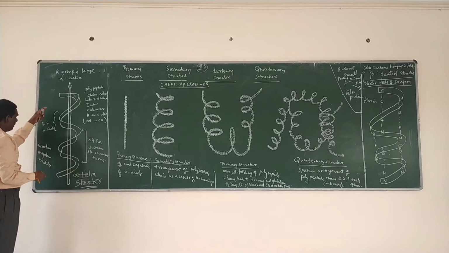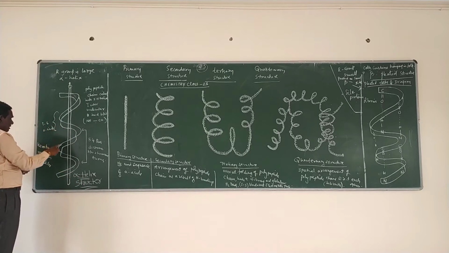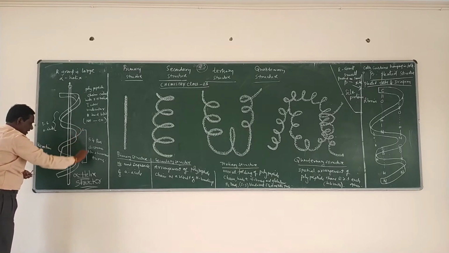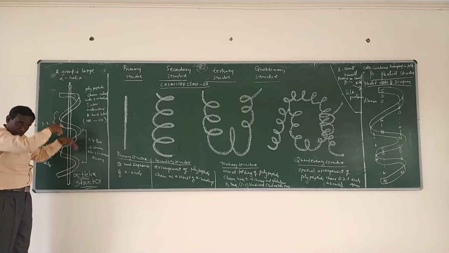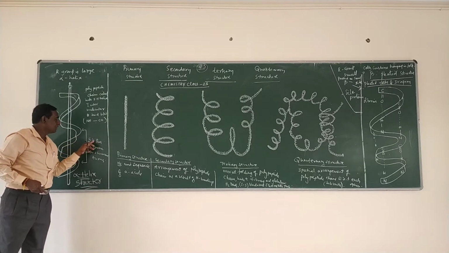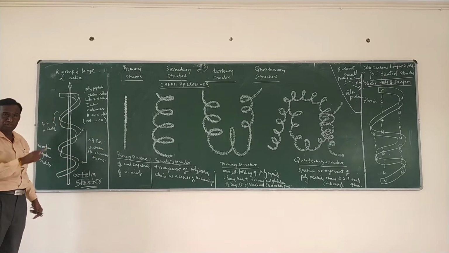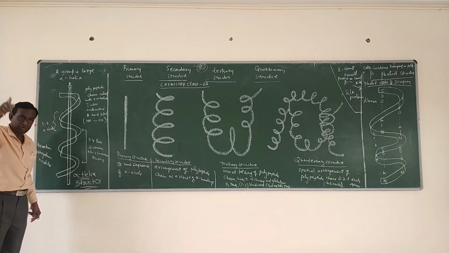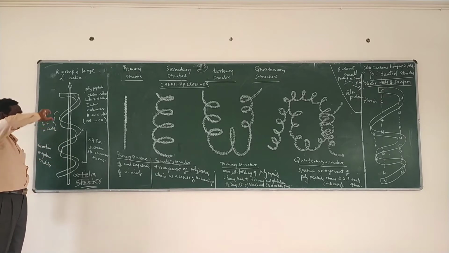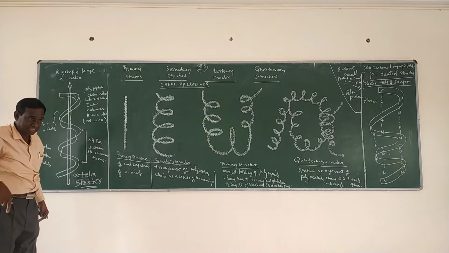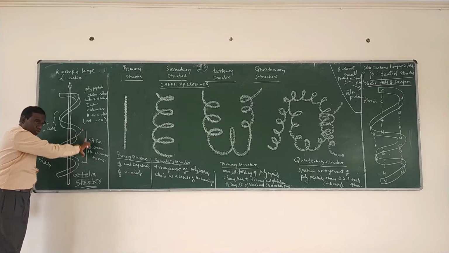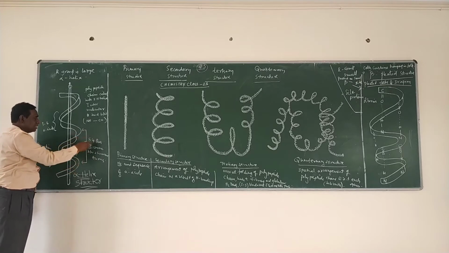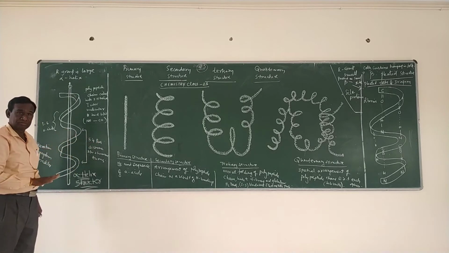The distance between two successive turns is found to be 54 picometers. So when the polypeptide chain is turned in a right-handed helix, between two successive turns there is a distance of 54 picometers.